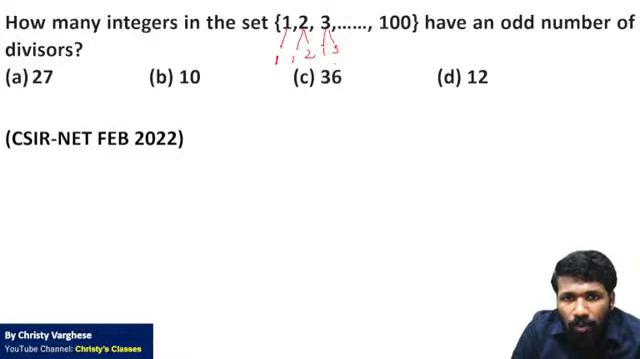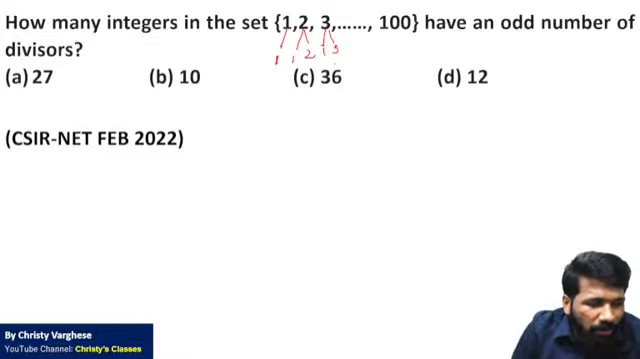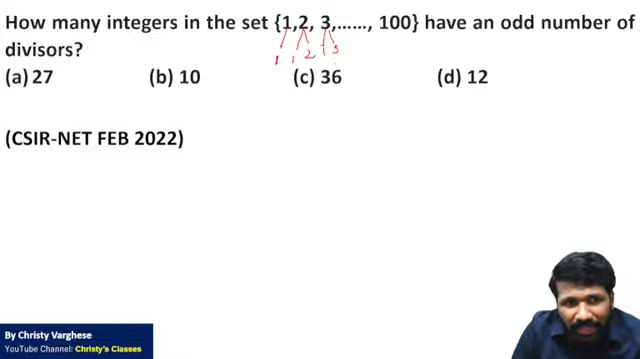So, 2 is not an odd number of factors. So all the prime numbers can be avoided from this list. Prime numbers will not be the answer. It will be composite numbers which have an odd number of divisors.